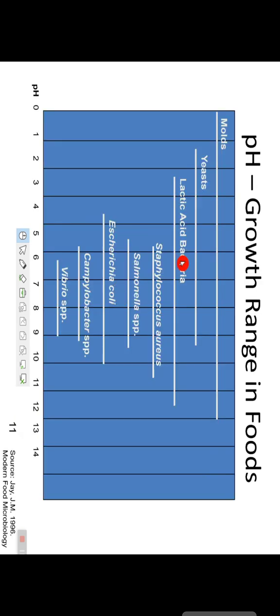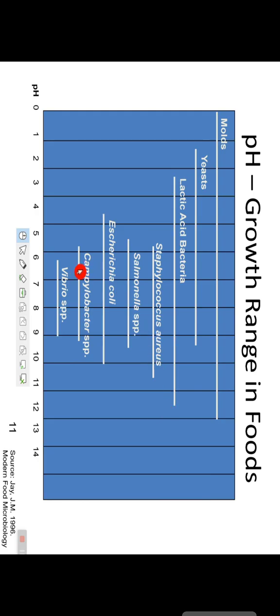Now, pH growth range in foods. Molds can survive up to a range of 11. Yeast is from 1.5 to 9.5. Lactic acid bacteria are active at 3 to 12.